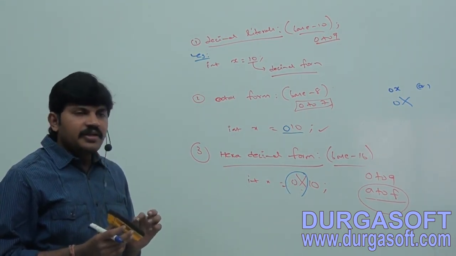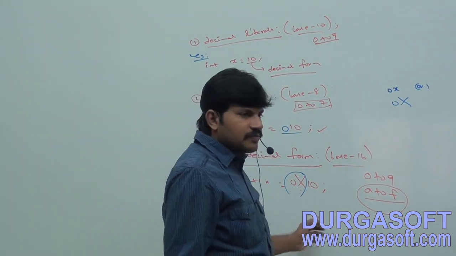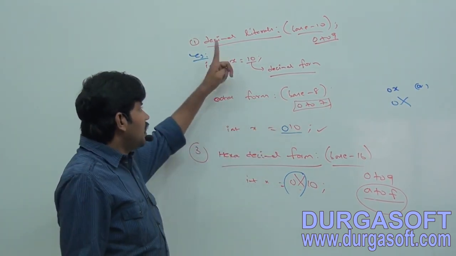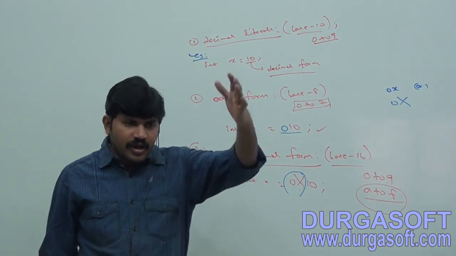So for integral data types, in how many ways can we specify a literal value? Have you observed? Total three ways: one is decimal, the second is octal, and the third is hexadecimal.